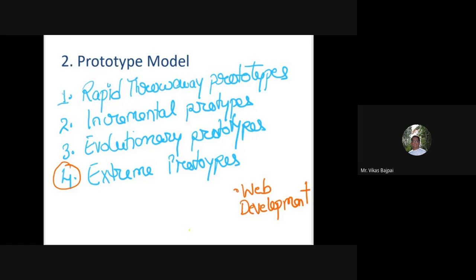Now this particular thing consists of three phases. The first one is a basic prototype with all the existing pages present in the HTML format. Right, so basic prototype plus all the HTML formats.